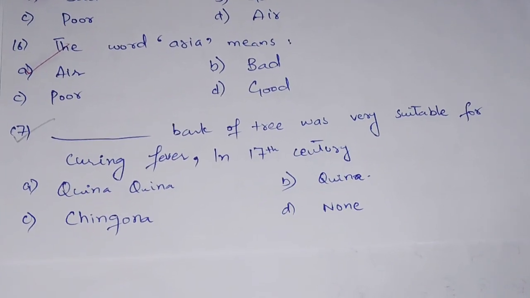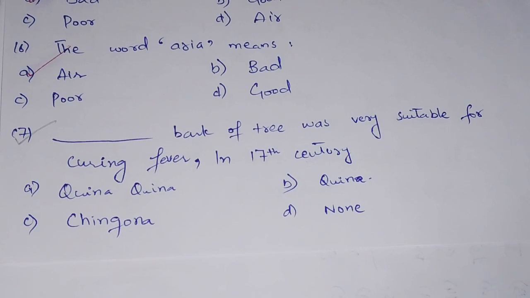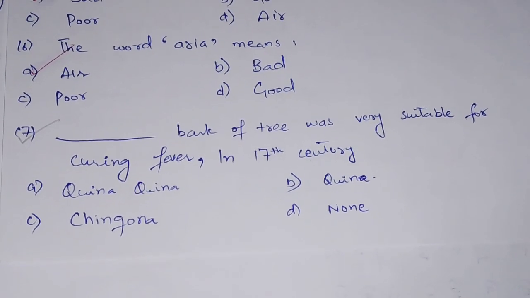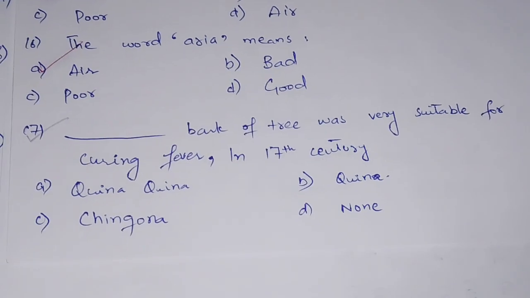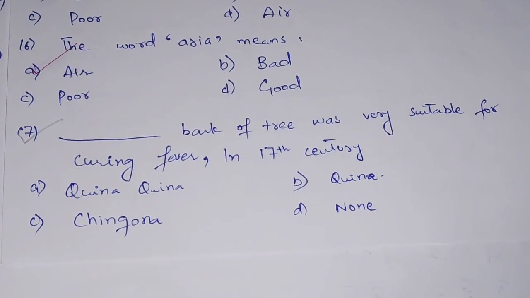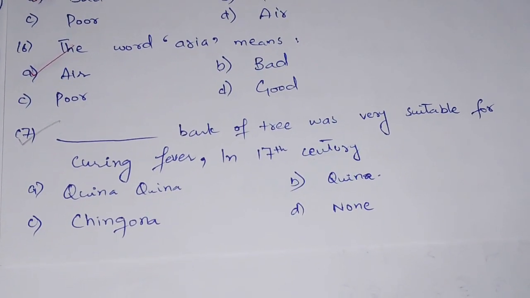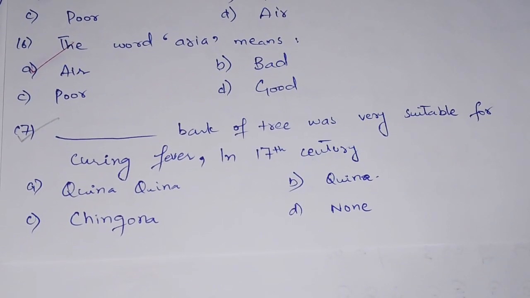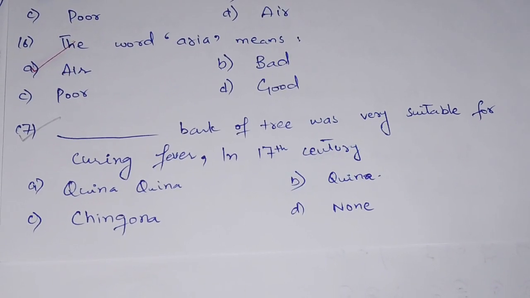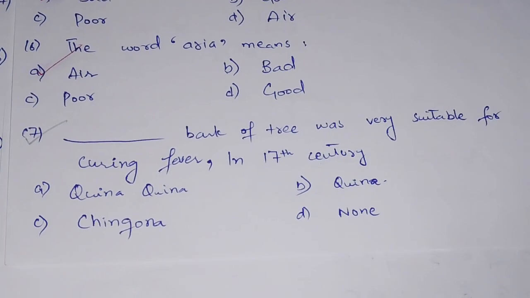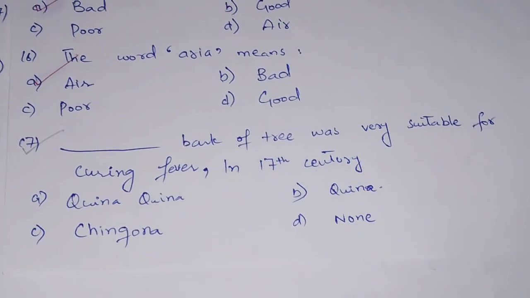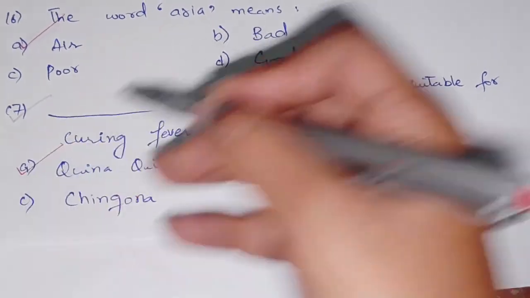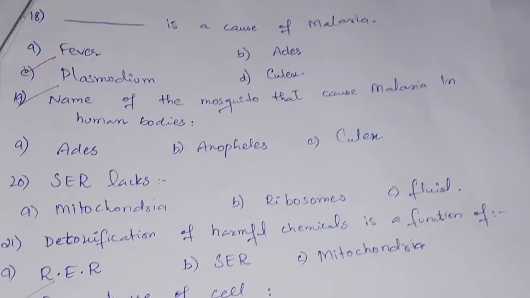Dash bark of the tree was very suitable for curing fever in the 17th century. Option A is quina quina, option B is quina, option C is cinchona, and option D is none of these. So we know that quina quina is the correct option, because the quina quina bark of the tree was very suitable for curing fever in the early 17th century. So option A is the correct option.